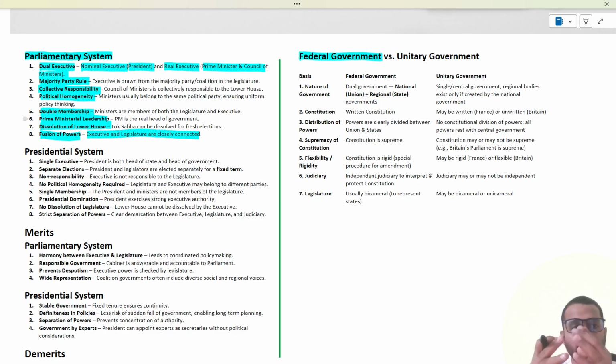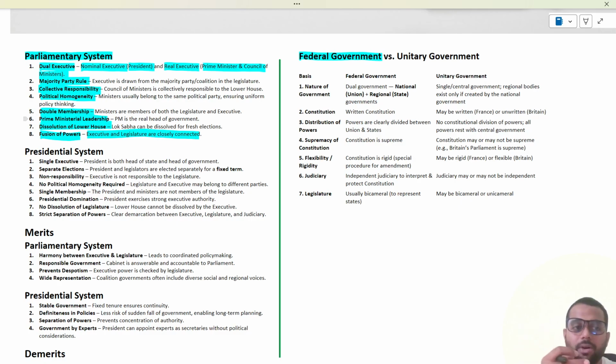So, if the parliamentary system is asked and any of the above eight features is mentioned, that in the parliamentary system there is a dual executive, a majority party rule, collective responsibility, or dissolution of the lower house, then that should be marked as correct, because these are the features of the parliamentary system. And in India, we see all these features are applicable as per the Indian Constitution.